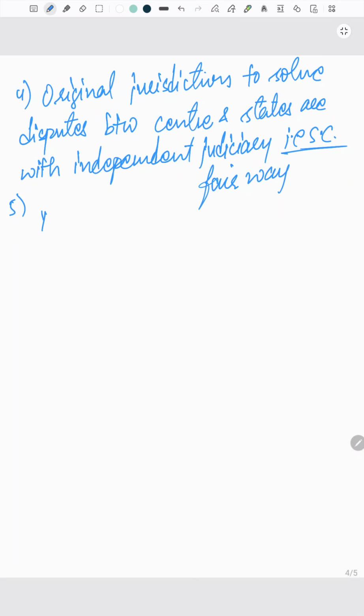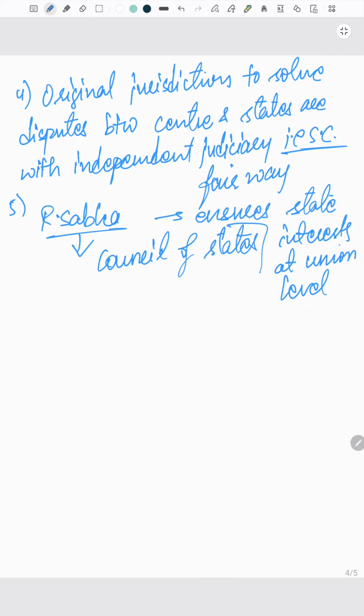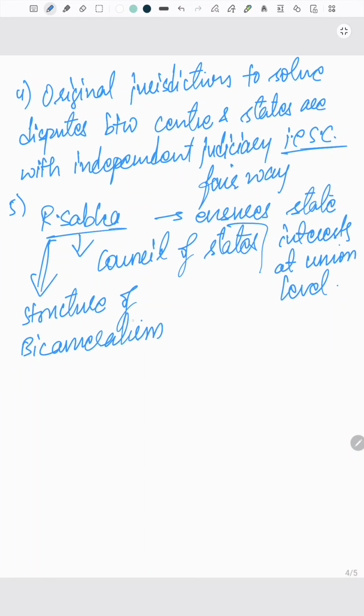Next one, Rajya Sabha. This is the establishment of Rajya Sabha, which is also known as the Council of States. This Rajya Sabha ensures state interests at the Union level. So you can just say the structure of bicameralism.